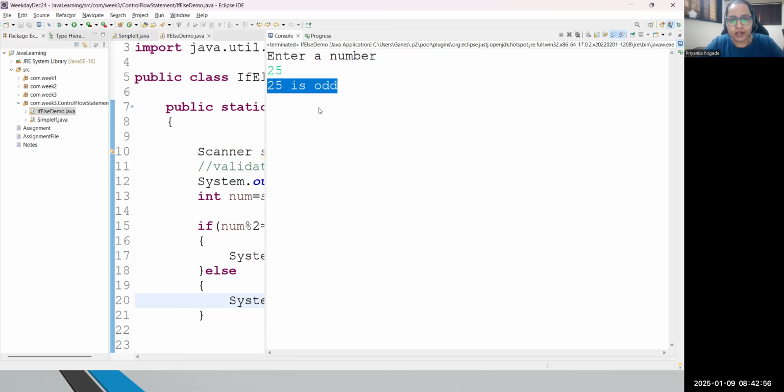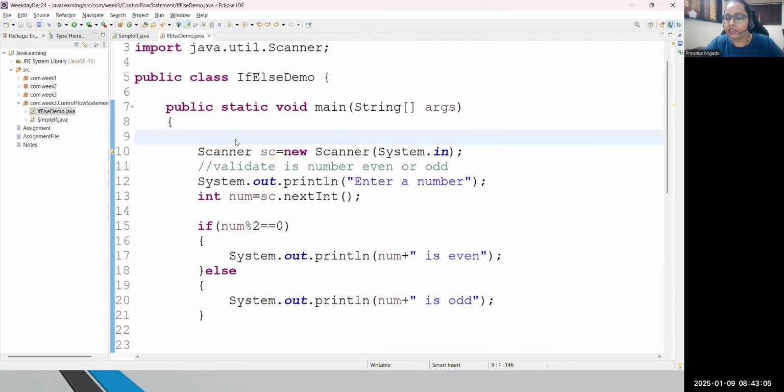Easy. So any customization you can do, based on how exactly you want to print your result. Based on that, you can change the logic. Currently, it will just read any input and check whether that number is even or odd. So are you understanding the topic? How to write a program with an if else statement?